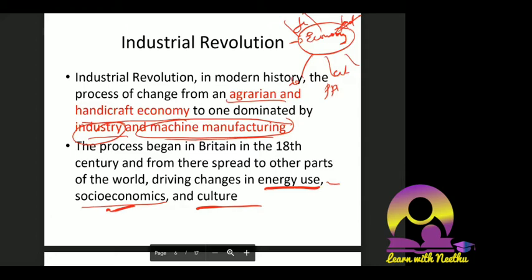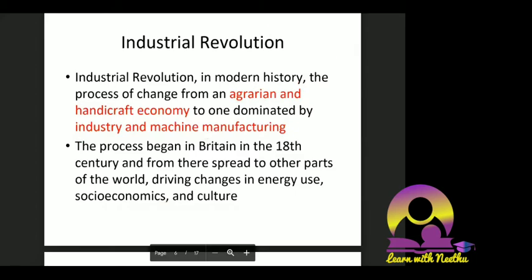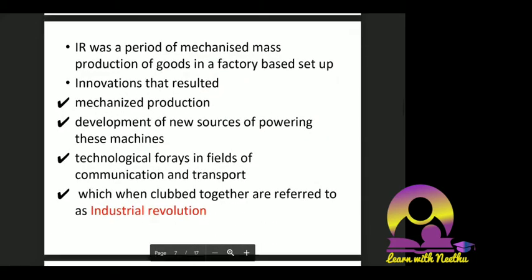Then we'll have a continuation of this. The industrial revolution was a period of mechanized mass production of goods in a factory based setup. You can keep this as a definition when you write answers. Even for GS you can use this very simple definition, but it has all the points. Mechanized mass production and factory based setup, this is the core of the industrial revolution.